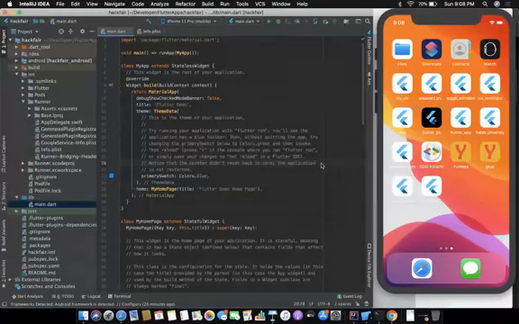I'm assuming that people following this have Flutter set up on their laptops. If you don't, it's not a big deal, because I'll be using a lot of pre-built components just to make it fast, to give you an idea of how fast you can create an app in Flutter.